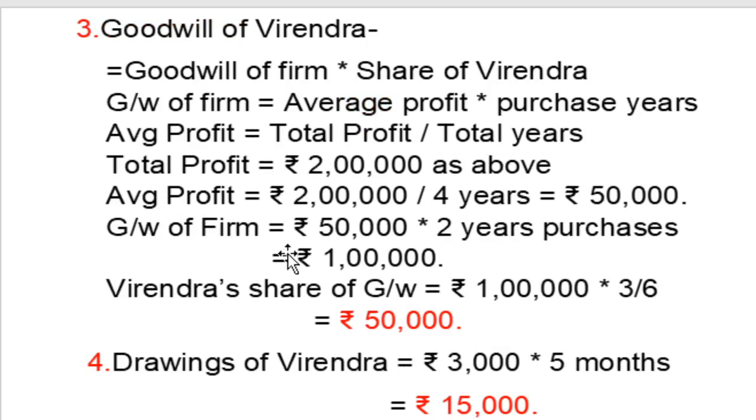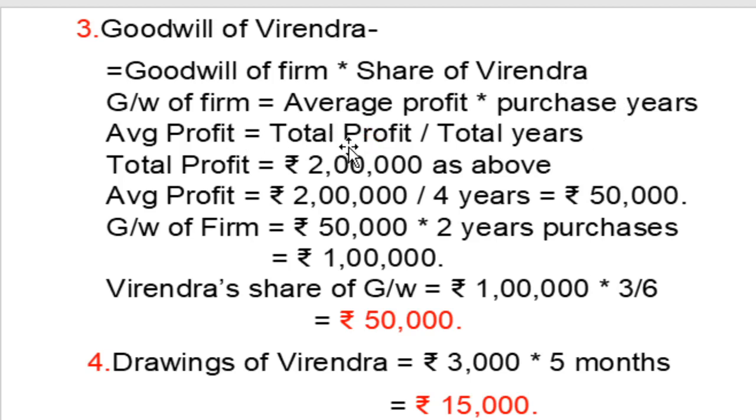Value of goodwill of Virendra is equal to goodwill of firm multiplied by share of Virendra. So goodwill of firm is equal to average profit multiplied by the number of years purchase.